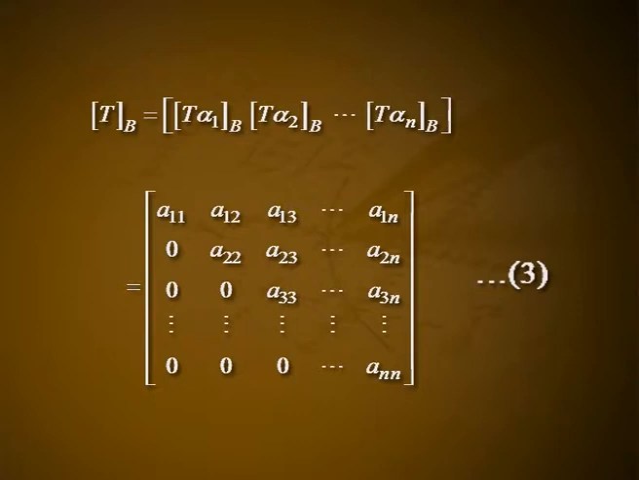j equal to 1 to n, equation 2. We take B equal to alpha 1, etc., alpha n. Then B is a basis for V and the matrix of T relative to the basis B is the matrix whose columns are T alpha 1 relative to the basis B, T alpha 2 relative to the basis B, etc., T alpha n relative to the basis B, equal to the matrix with rows A11, A12, A13, etc., A1n; 0, A22, A23, etc., A2n; 0, 0, A33, etc., A3n; etc.; 0, 0, 0, etc., Ann, equation number 3. Hence, T is represented by a triangular matrix in the basis B.